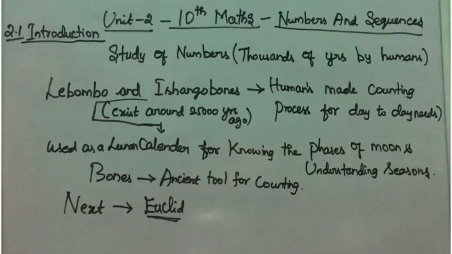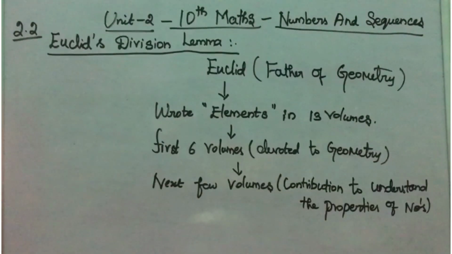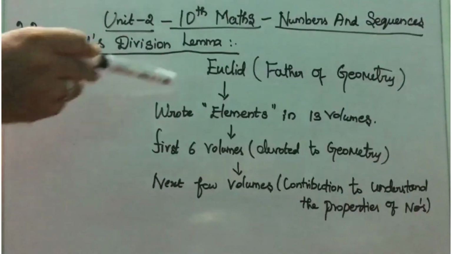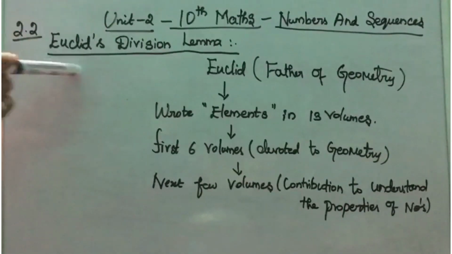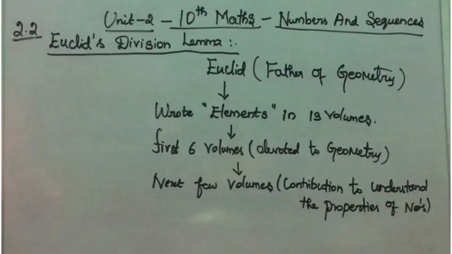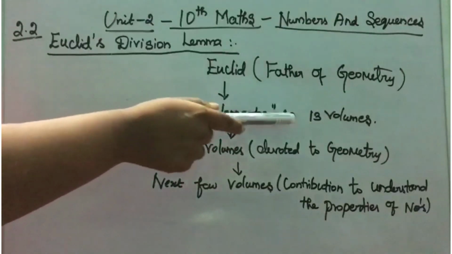Next, we are going to see section 2.2 Euclid's division lemma. Before going to this lemma, we can see about Euclid. Euclid is the father of geometry, and he wrote the book Elements in 13 volumes.